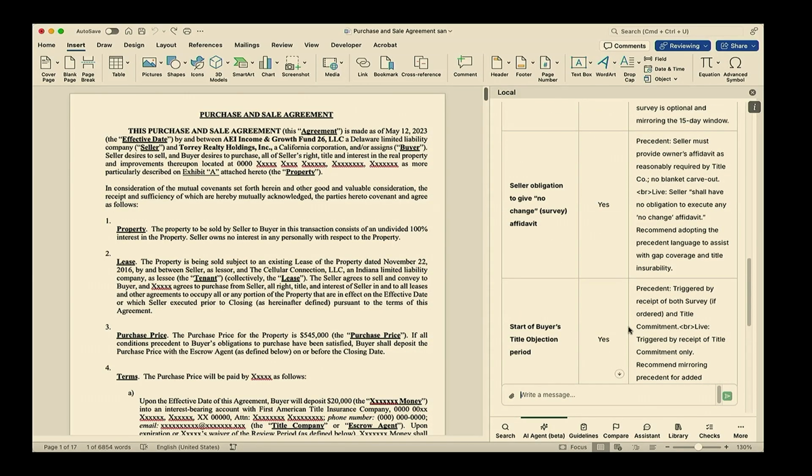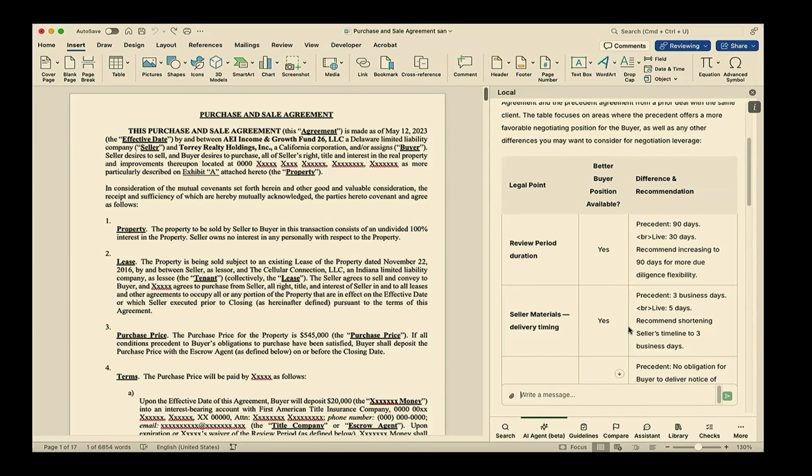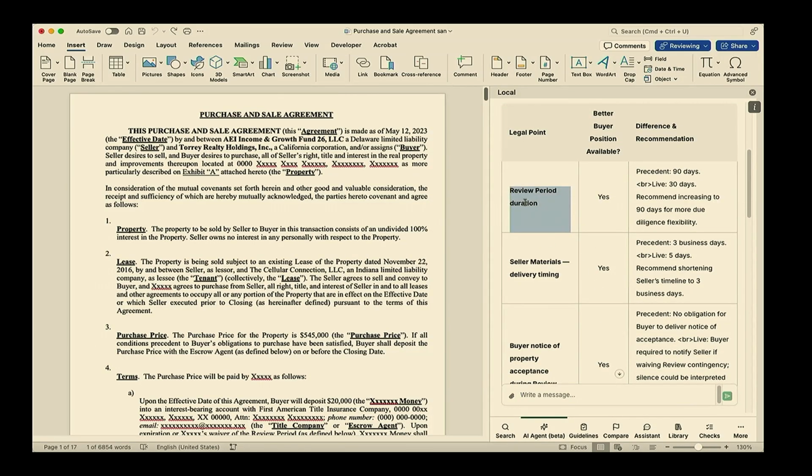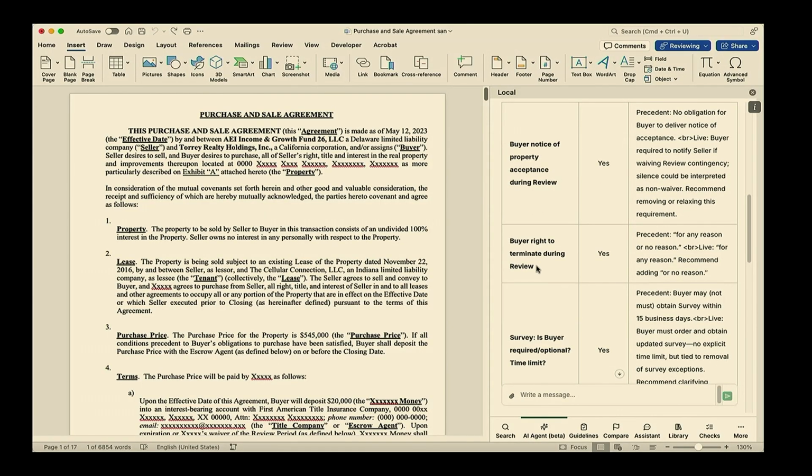So what we have here now is a short list of improvements that are exactly what the client referred to when they said they were happy with what we did in the past. For example, this first one says that we're going to extend the inspection period of the property and any materials, because obviously as the buyer, the longer the period, the better it is for us. This next one speaks to the fact that we're just going to make the seller provide those materials sooner. This next point is interesting. As written previously, we would have to tell the seller when we're good with the changes, but should we change our mind, we can't reverse that. So this protects us against that.